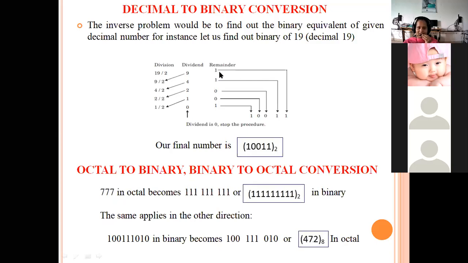Why? In the hexadecimal number system, the numbers from 0 to 9 are the same. Coming to 10, we write it as alphabets: 10 means A, 11 means B, 12 means C, as I have discussed in the previous class. Okay, so that is the conversion. And the next conversion is octal to binary. Octal means 0 to 7.